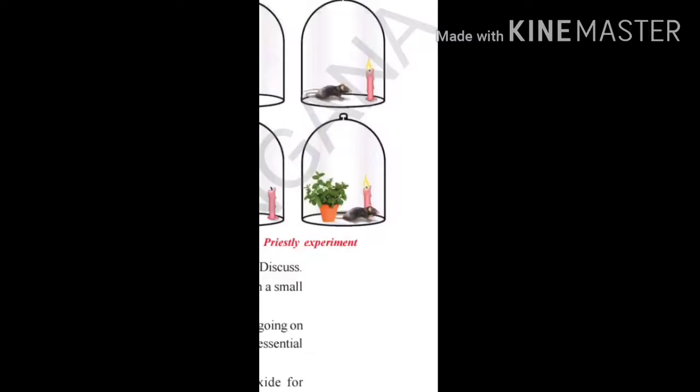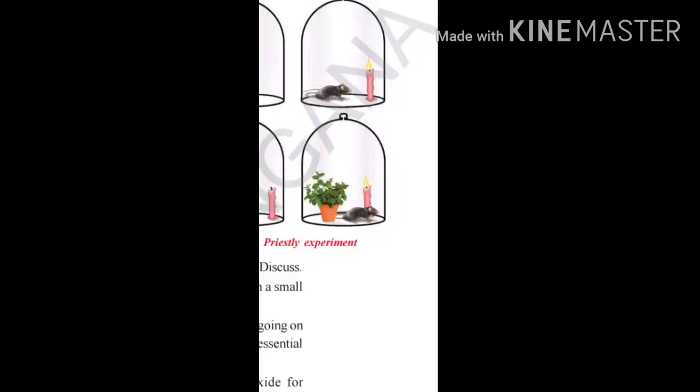It means that the candle and mouse were producing carbon dioxide. That carbon dioxide is a waste gas for both activities, that is, for combustion and for living organisms. So this carbon dioxide was being utilized by the plants for performing photosynthesis, and in return, during photosynthesis, the plants were giving out oxygen.